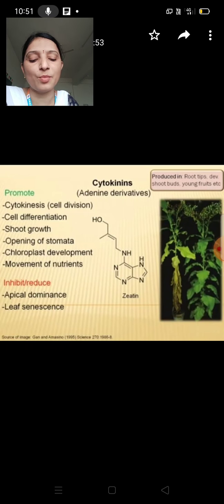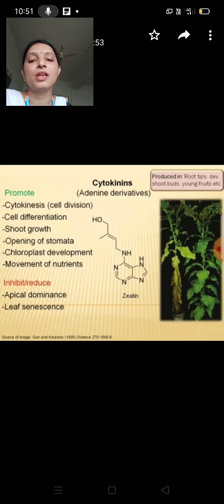It is a genetically modified plant. The speciality of this plant is that during drought stress we can produce more cytokinins, and since cytokinins reduce aging of leaves, the leaves are green and healthy on normal plants. However, cytokinins inhibit root growth, but overall cytokinins are promoters of plant growth.